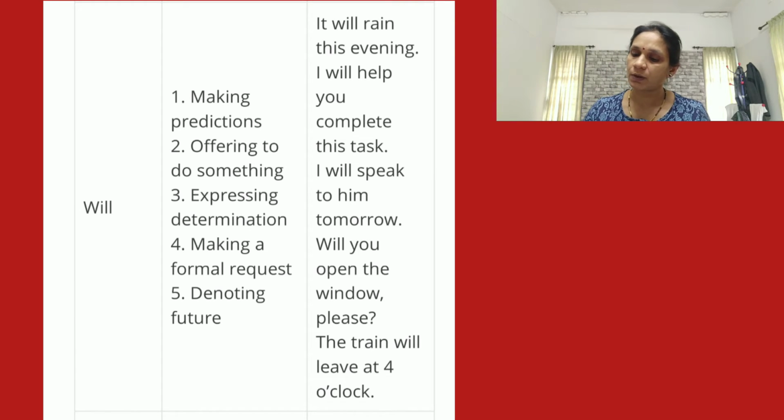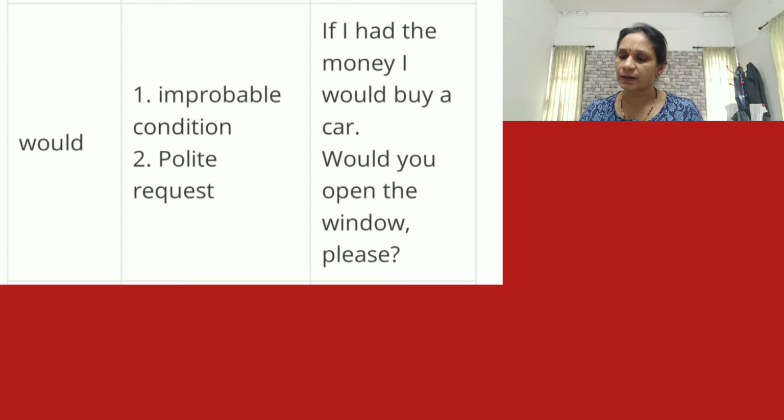Then after that, would. Here its function is improbable condition. Okay, would, we will use for improbable possibilities. If I had the money, I would buy a car. There is a possibility. Yes, it is also used for a polite request. See, would you open the window please?